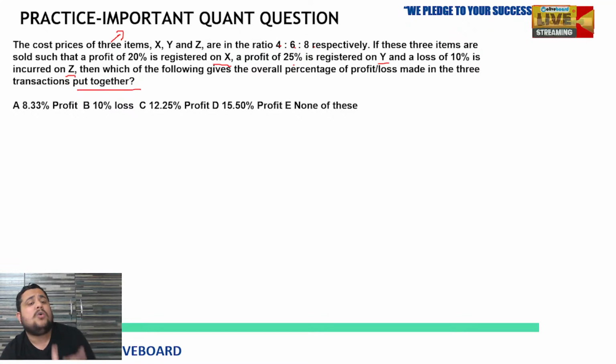So they are asking overall profit or loss, right? It seems difficult, like there are so many statements and so much data given. How will we solve this? We just need to analyze the data, that's it. You will get the answer within 20 to 30 seconds.